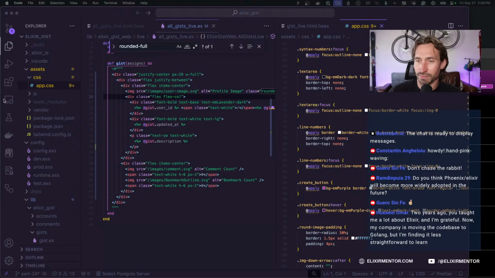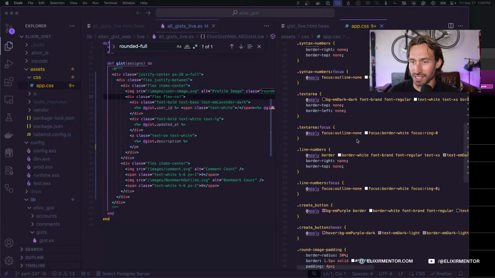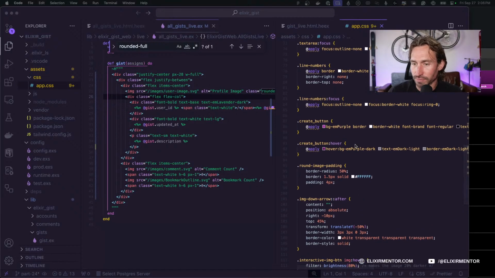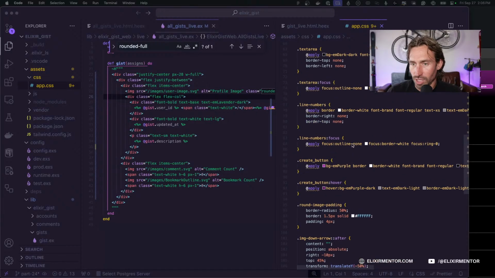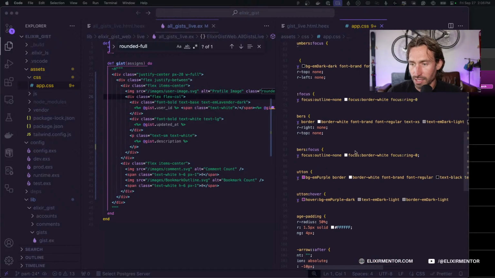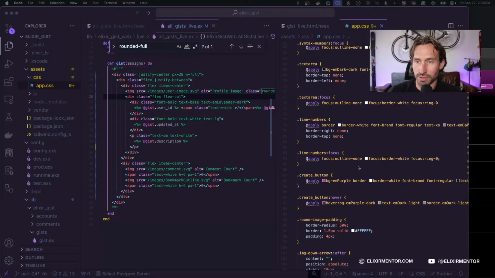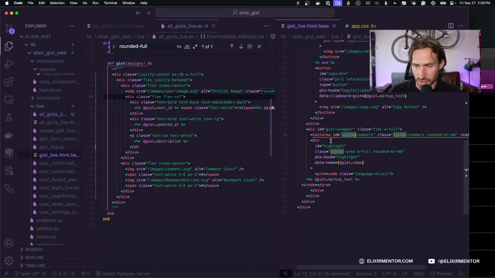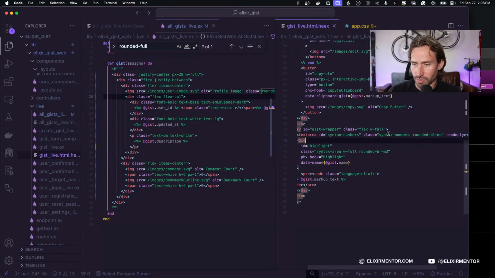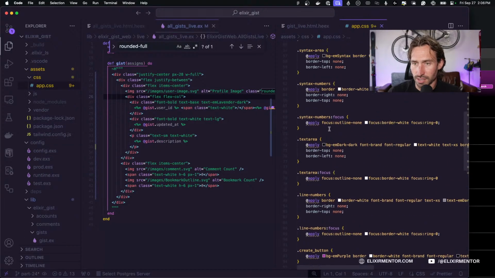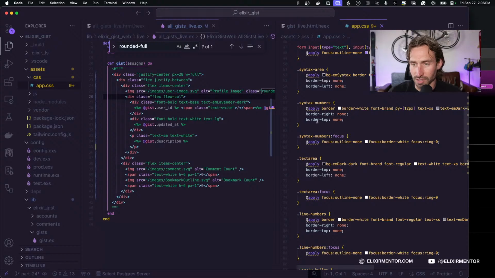I'm sorry, dude. Oh, I should turn the comments off so you guys can see the CSS. So I just don't remember what I did, so I'm just reading right now. We have our text area. We have our line numbers. What I'm going to do is we're going to just copy what we did. Okay, wait, syntax numbers. Where is that? Syntax numbers. I feel like I didn't name these things very well.